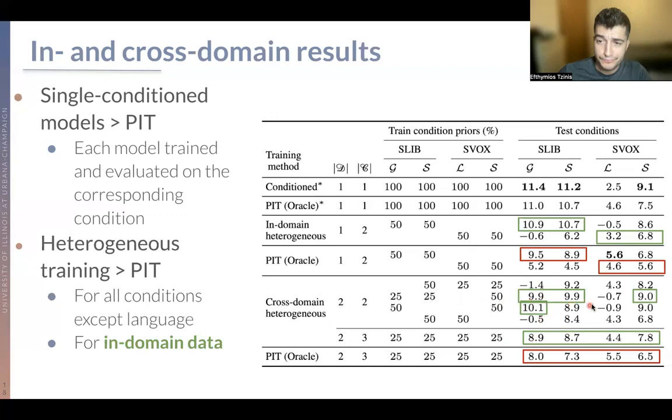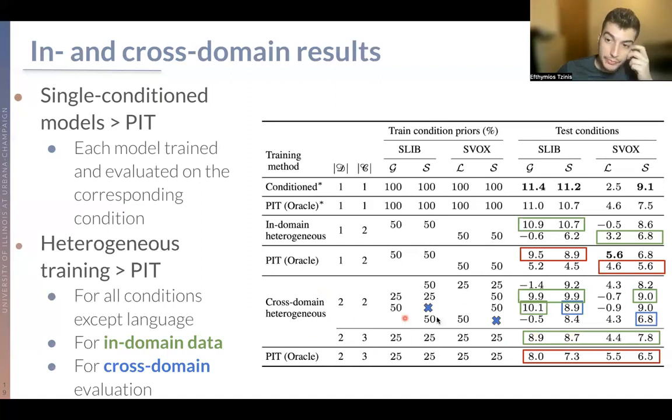And also what we can see here is that those numbers are also better for the cross-domain heterogeneous training compared to the permutation variant oracle by a very large margin, sometimes up to 2 or 3 or more than 3 dB, as we see here in the spatial LibriSpeech.